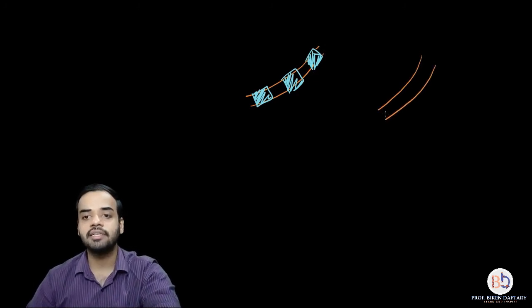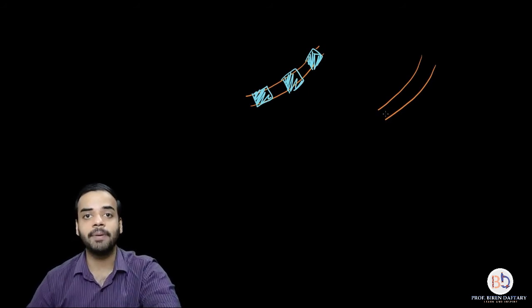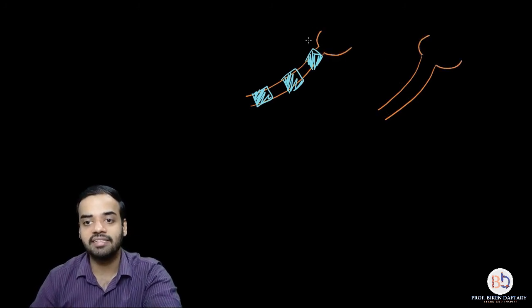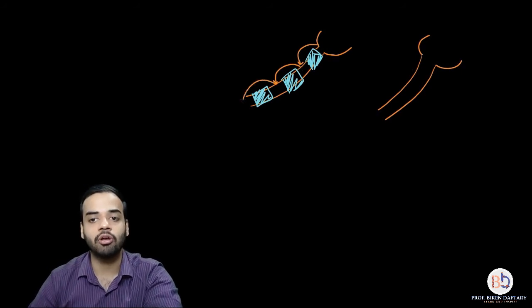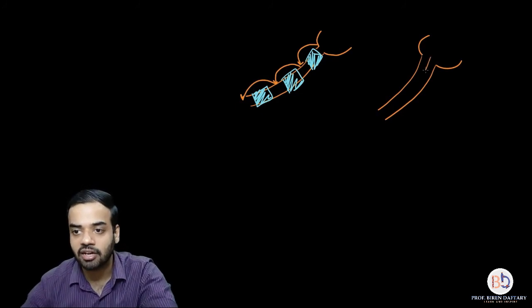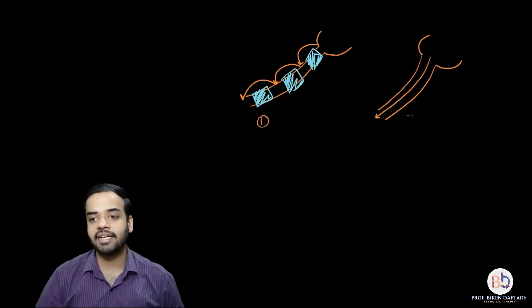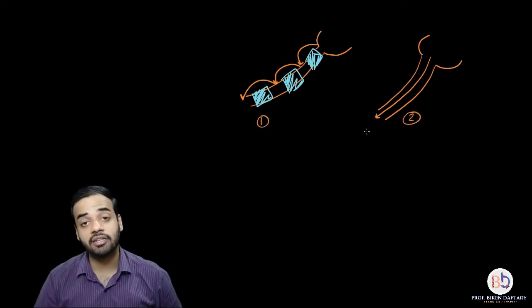Now the conduction of impulse in a myelinated neuron is basically a jumping type of conduction. The impulse which is coming, obviously over here the cyton will be present. Similarly over here the cyton will be present. The message in the case of a myelinated neuron jumps like this. It goes from one node of Ranvier to the other node of Ranvier. Whereas in a non-myelinated neuron, the message just travels throughout the axon in a linear way. Now in the first diagram and the second diagram, what do you think will be a faster method of conduction?